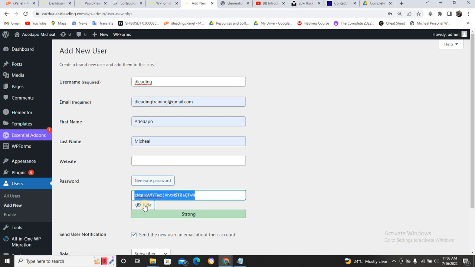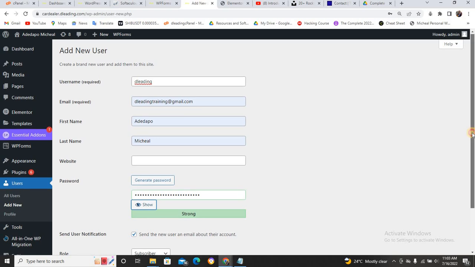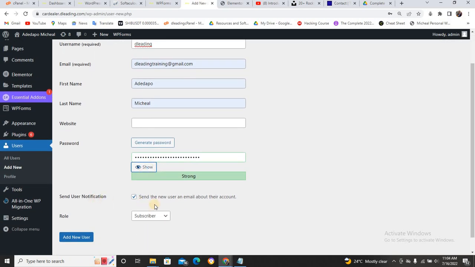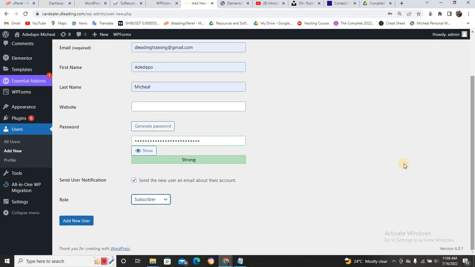Okay, let me pause this. Now I've put my password there, which is strong. Send the new user an email notification about their account. You can click on send or you can click on no. Now, the major place that you need to take note of is to change this subscriber. Please, before you finish creating, make sure you change this subscriber. Change it to administrator, so you and this person now have equal rights. Click on add new user.